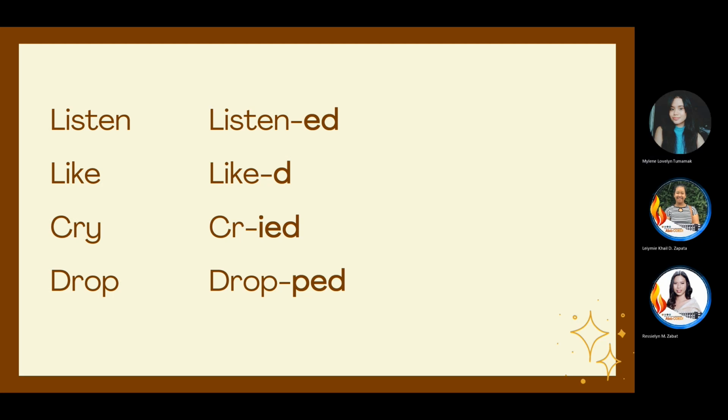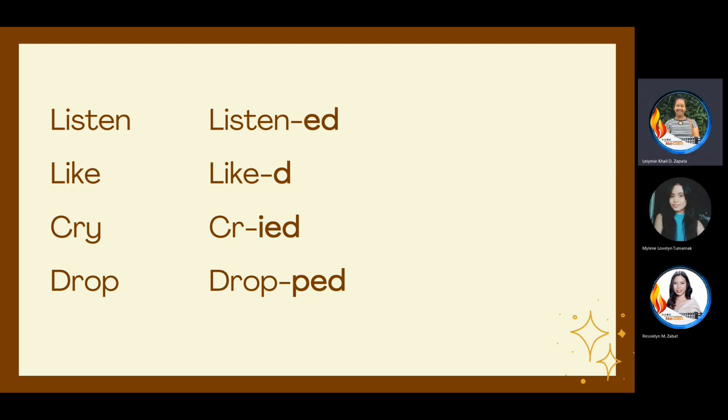I don't really know the exact reason po, but I think it's a general rule in order to form the past tense of every verb that ends with y and has a consonant letter before it.